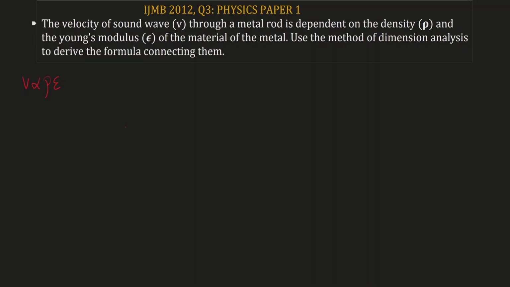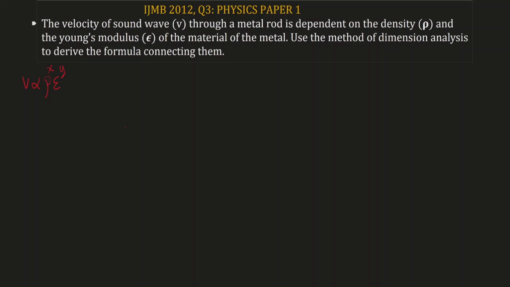So we represent that with an unknown. We say that velocity depends on density raised to exponent of x and Young's modulus raised to exponent of y. So our task here is to find these two unknowns. Now, how do we do that? We're going to use the method of dimensional analysis to find that.